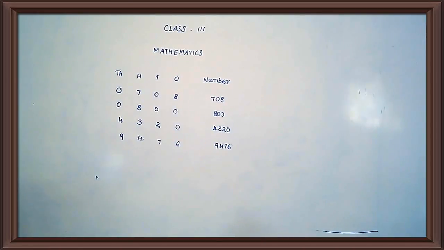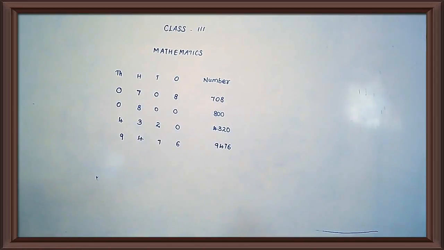Okay. First, we have to fill the thousands place. How many thousand is there? 2,000. So, we have to write 2 in the thousands place. Then how many hundreds? 300s. Then how many tens? 2 tens. The last one, how many ones is there? 6 ones.